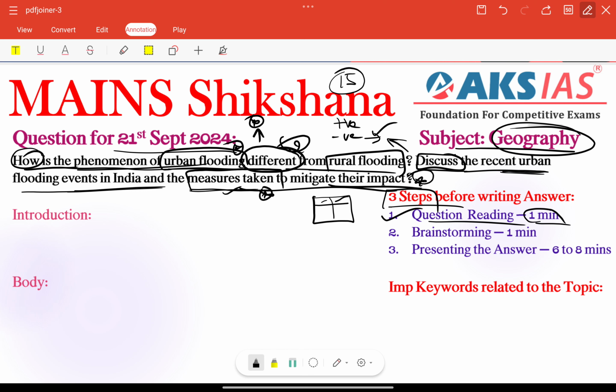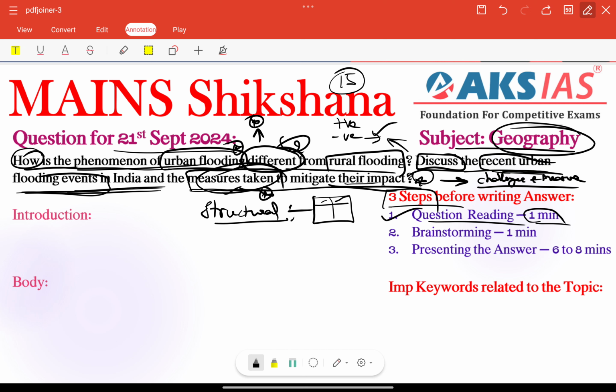Next, discuss the recent urban flooding events in India. Recent flooding events are a very important keyword here, and the measures taken are also an important keyword, to mitigate their impact, right? Next, we need to add some challenges and also some final measures before the conclusion, right? In total, we need to create a skeleton of that particular answer, that is, the structure, right?